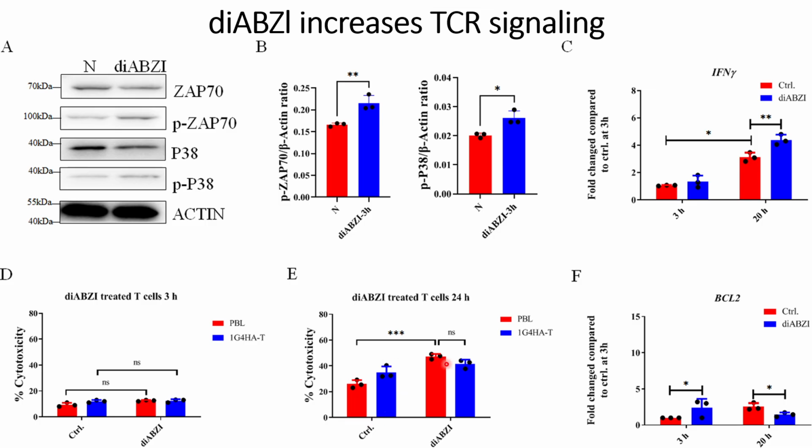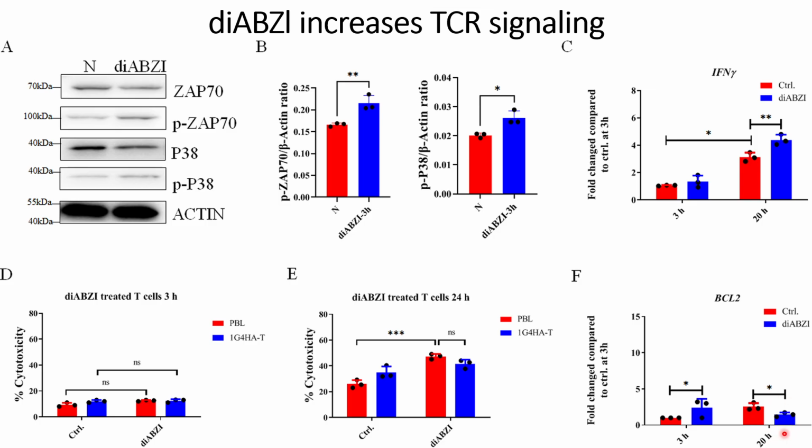And after that they also checked the anti-apoptotic factors in the T cells at different time intervals. What they found is that at 3 hours there is an increase in this anti-apoptotic factor, that is BCL2, but they see that at 20 hours there is a decrease in the anti-apoptotic factors.